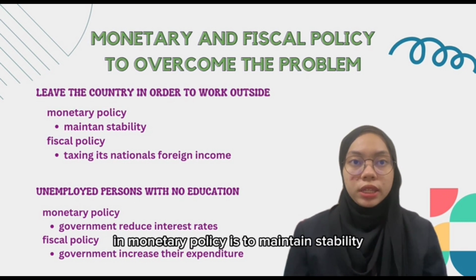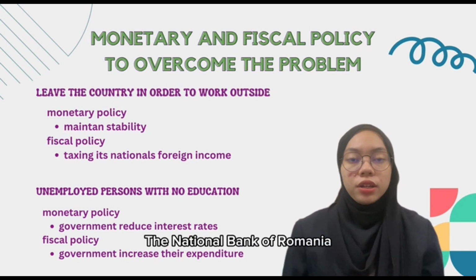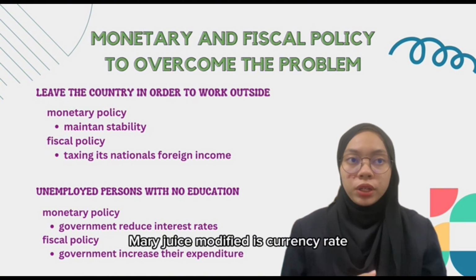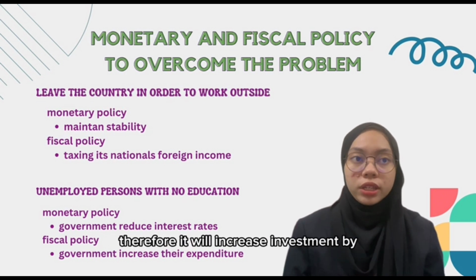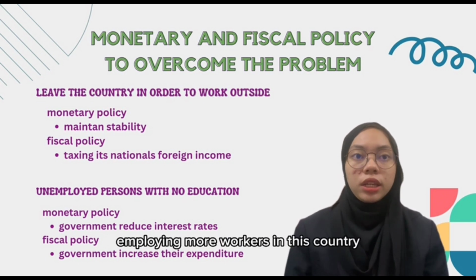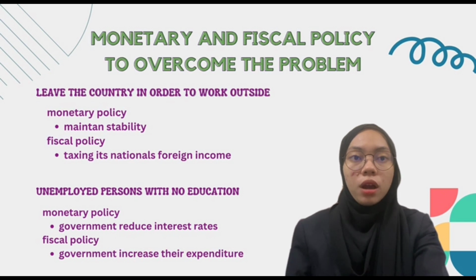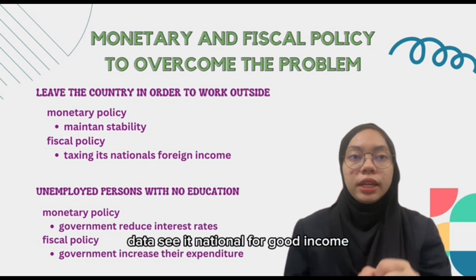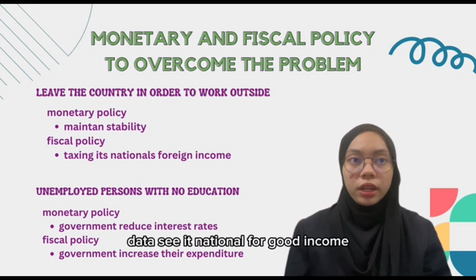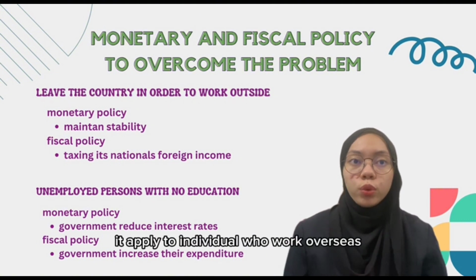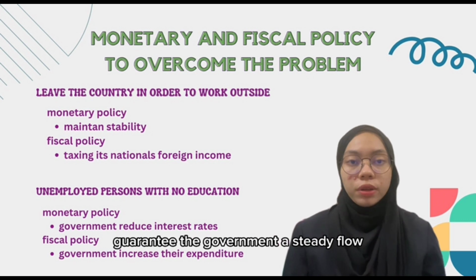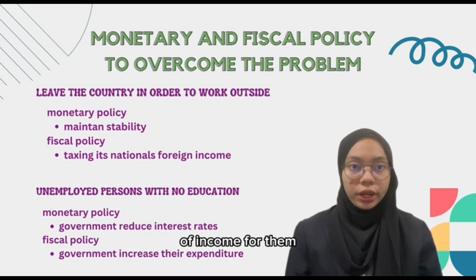In monetary policy, to maintain stability, the National Bank of Romania may modify its currency rate. So they mostly make loans to borrowing firms, therefore it will increase investment by employing more workers in this country. While in fiscal policy, they tax national foreign income based on tax regulation. It applies to individuals who work overseas, guaranteeing the government a steady flow of income from them.